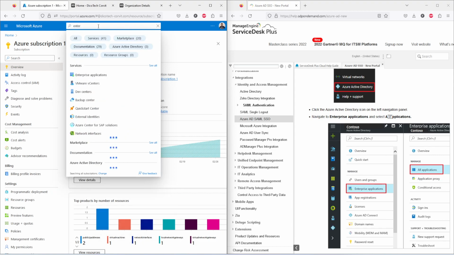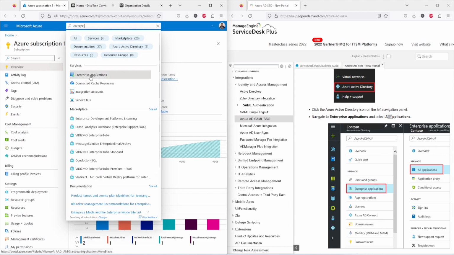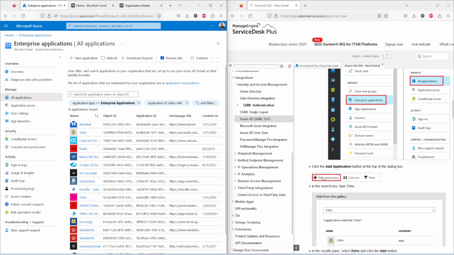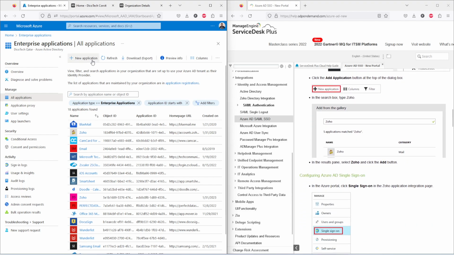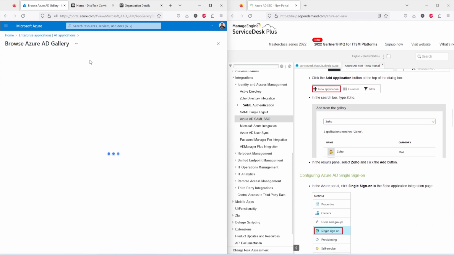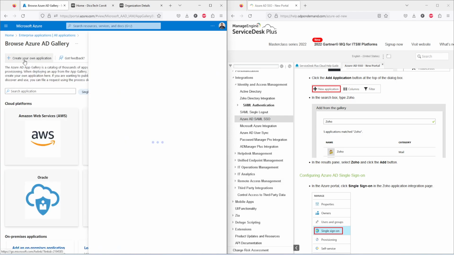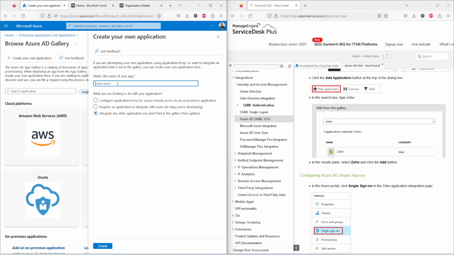Enterprise application, as you can see, is listed here and it takes me to all applications. After that, we need to click on new application and search for Zoho. So this is the new application, and create your own application. And here you need to search Zoho.